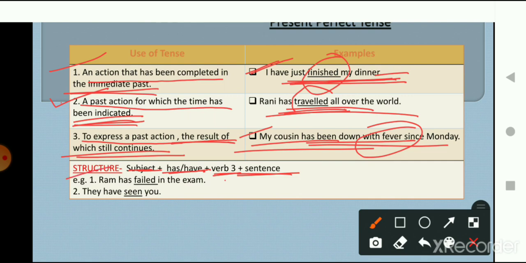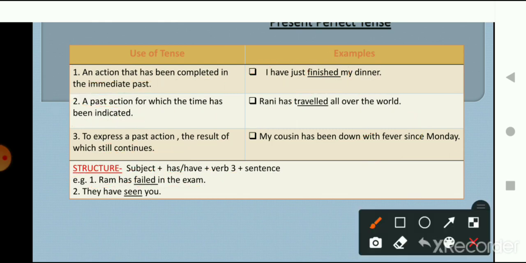Let's see an example. Ram has failed in the exam. Here the subject is Ram. With the subject we are using has because Ram is singular, and failed is the third form of the verb fail. And the remaining part of the sentence is in the exam. So the sentence is: Ram has failed in the exam. I hope you understood this.